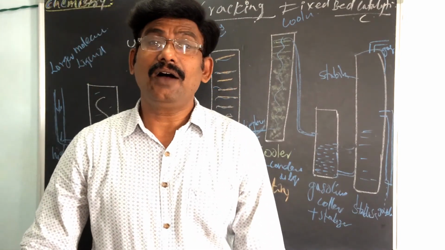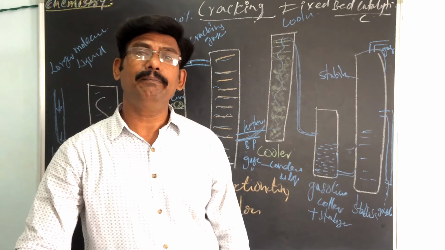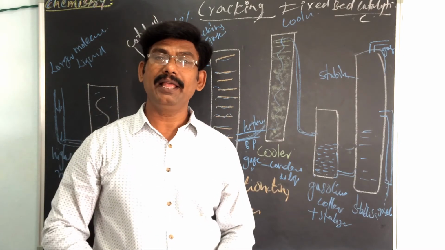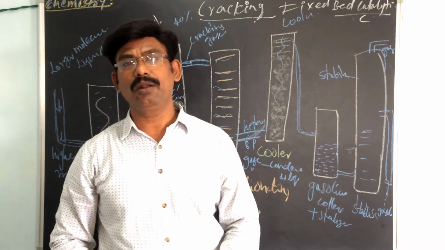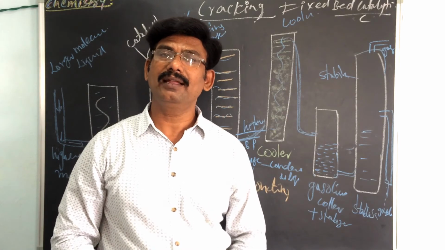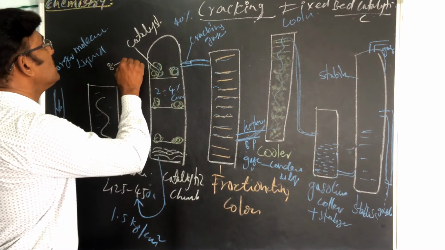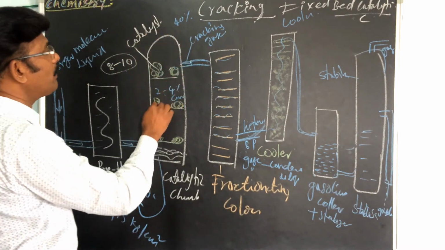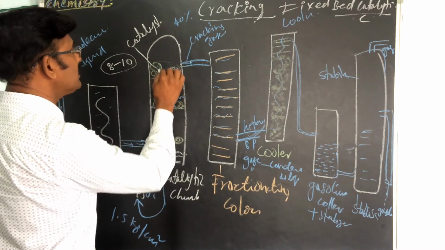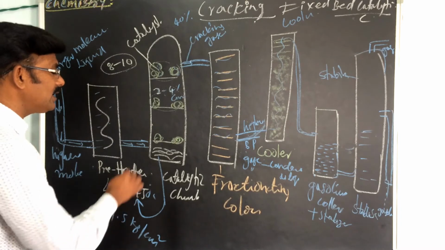The catalyst after 8 to 10 hours stops functioning due to the deposition of a black layer of carbon formed during the cracking. This is reactivated by burning off the deposited carbon during the reactivation intervals. The vapors are diverted through another catalytic chamber. After 8 to 10 hours of continuous working, 2 to 4% of carbon layers are formed here. So after 10 hours it will not work perfectly, so we have to divert to another catalytic chamber.